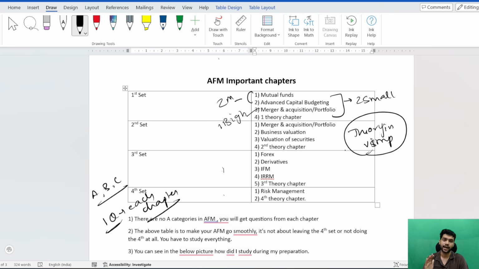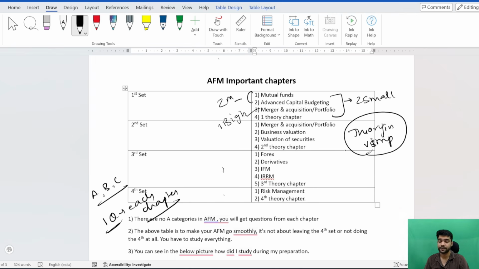Even in my exam, I scored 8 out of 16 marks. I lost 8 marks because the questions were new and not practiced by me. But I received 8 marks because the questions were copy pasted from that entire theory chapter. So you will get 16 marks of theory in your exam, and mostly the questions will be repeated if the paper is on an easier or medium difficulty side.